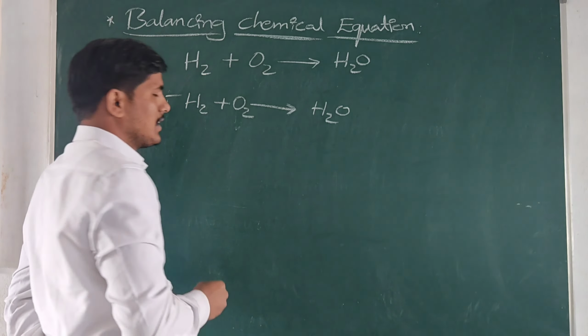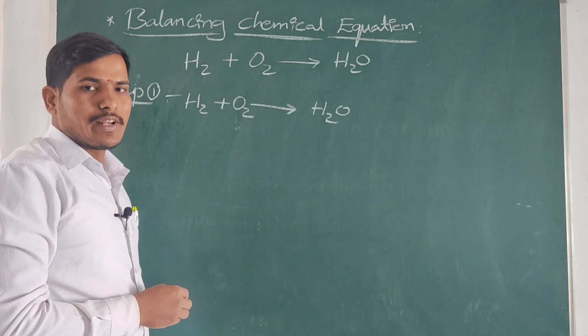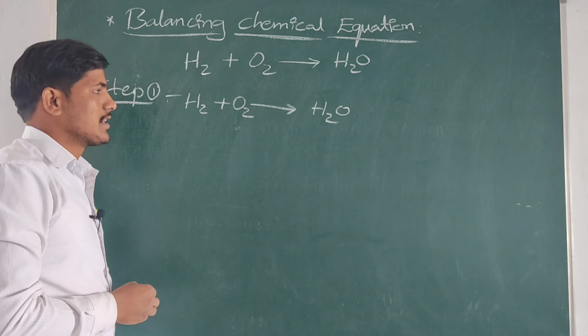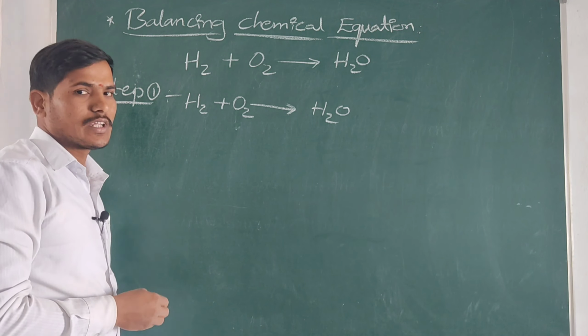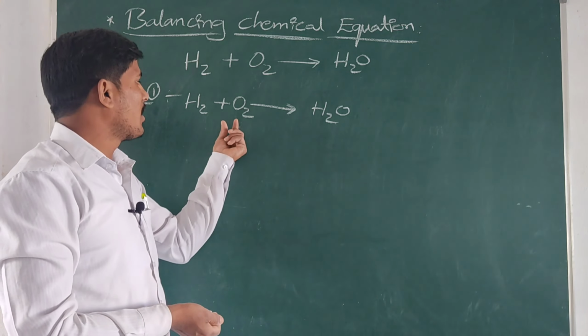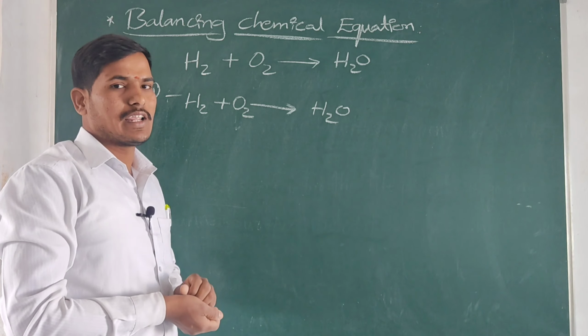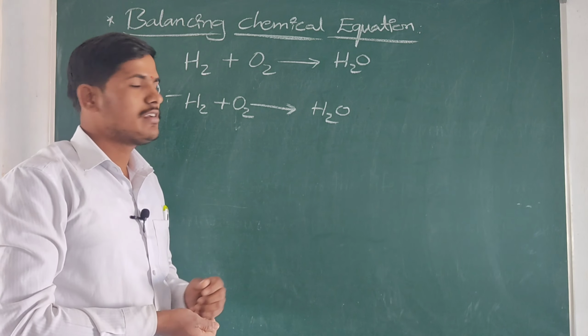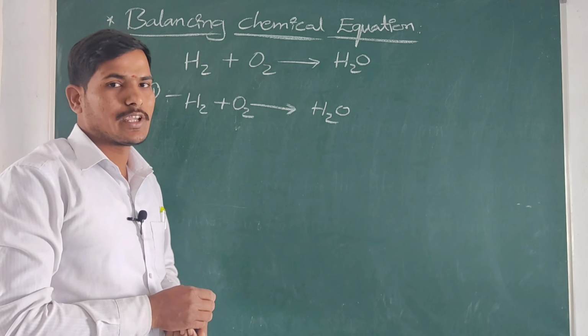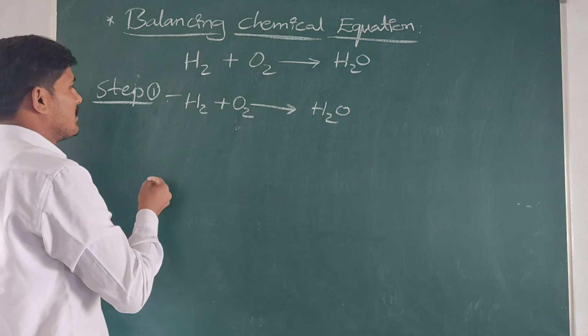This equation is called the primary equation or skeleton equation, also called the unbalanced equation. Write this in step 1.